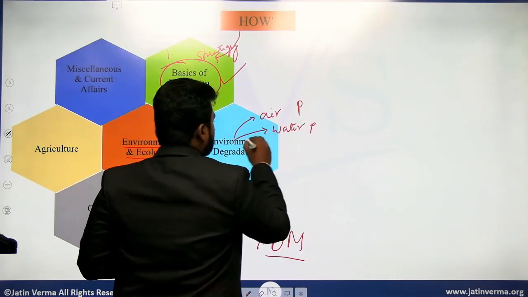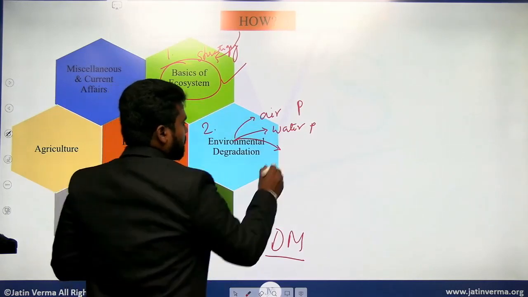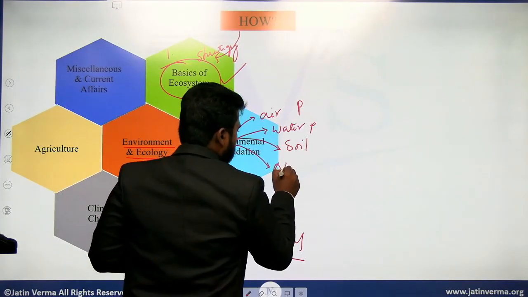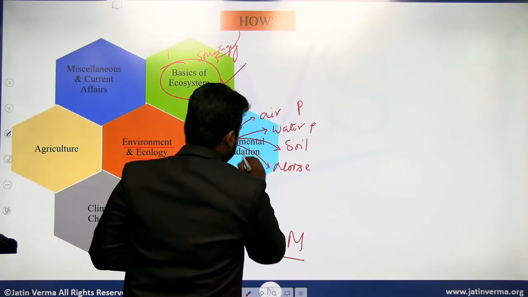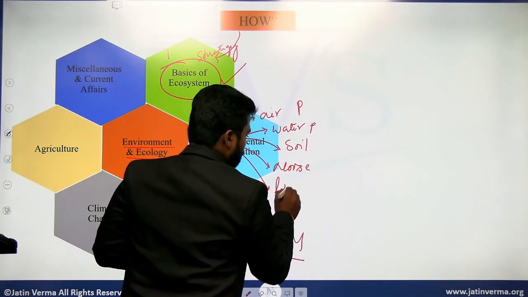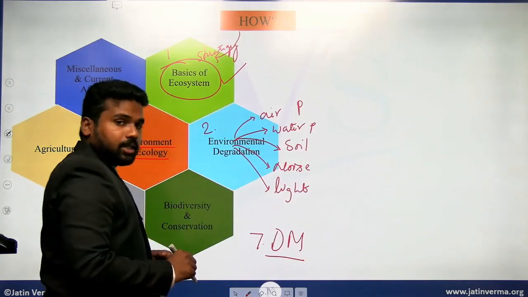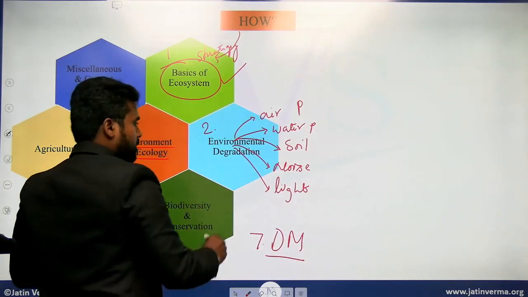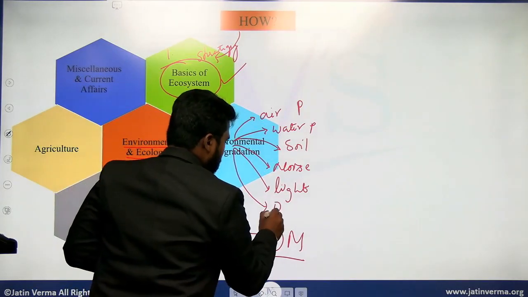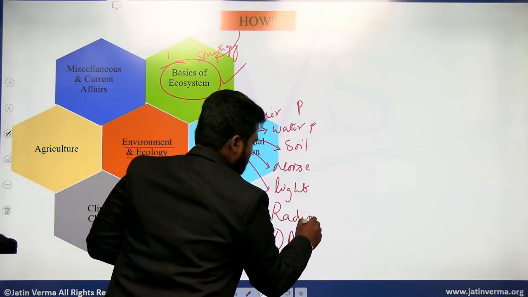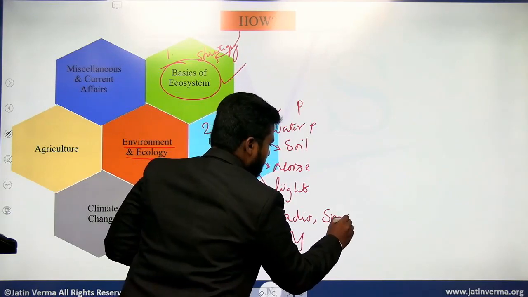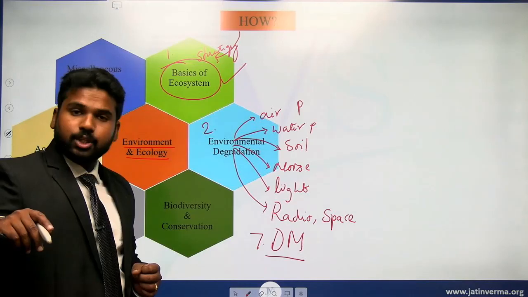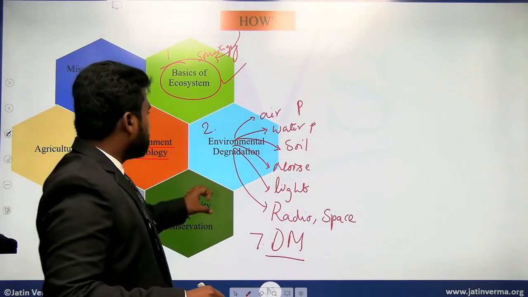Then if it is water, we call it water pollution. In a similar manner, here I'll be covering soil pollution and noise pollution, light pollution, having excess of light. I'll discuss how light pollution causes damage to organisms. Then radioactive pollution, then space pollution, like the space junk that we have been seeing in the news nowadays. So all of them will be covered here.